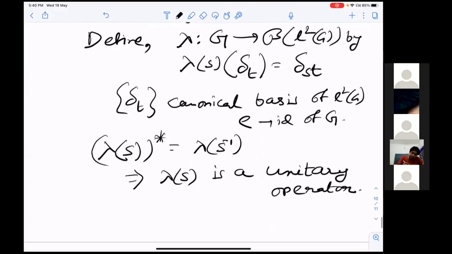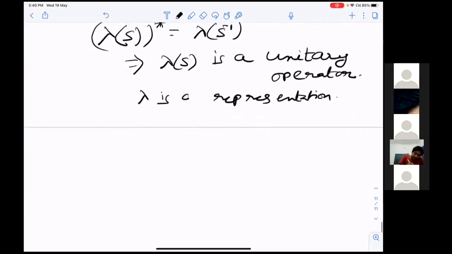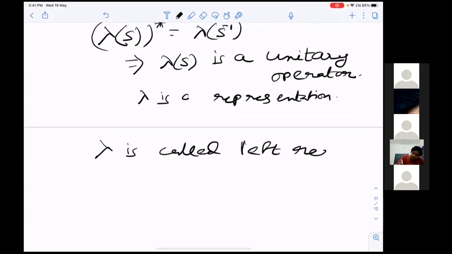And one can check also that lambda is a representation. This lambda is called the left regular representation.